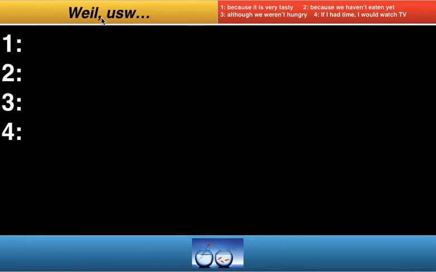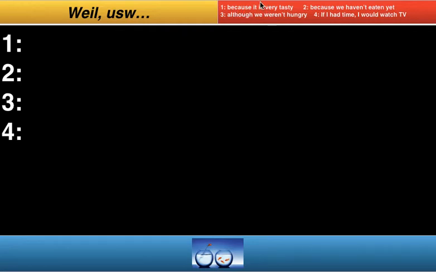Weil means because. Now, weil has the effect of sending the first verb after it to the end of the sentence or before the next comma. It's a connecting word, so we'll just call it a connecting word to keep it simple here. So we've got 4 sentences here to look at.